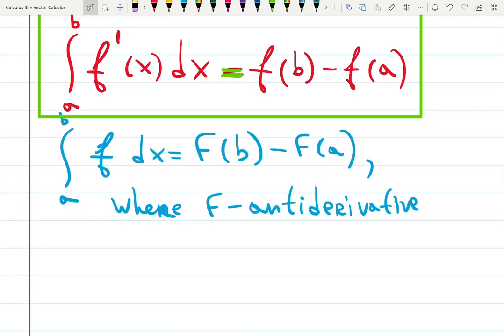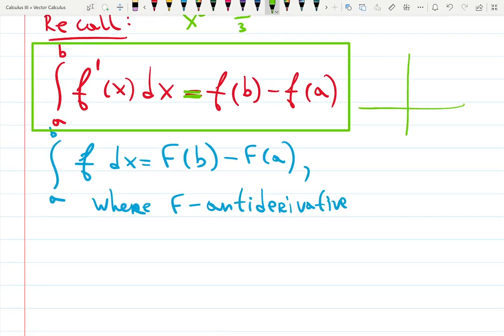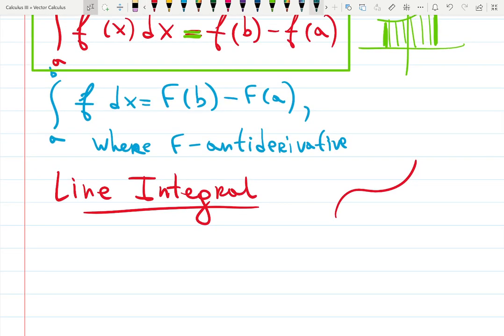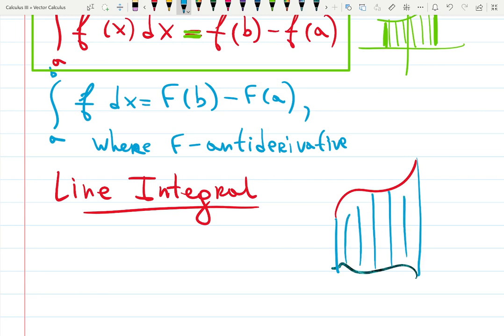So how do we do the same thing, but above the line? Remember, this is a representation of the area below the graph, and lots of other things, right? But we are now talking about line integrals. So a line integral is a different thing. A line integral has a 3D shape above the line, right? And then you connect these two, and it becomes a fence. So a 3D shape is not the same thing as a 2D shape. So how do we figure out the same thing, but for line integrals?